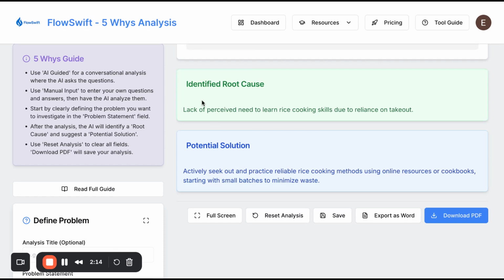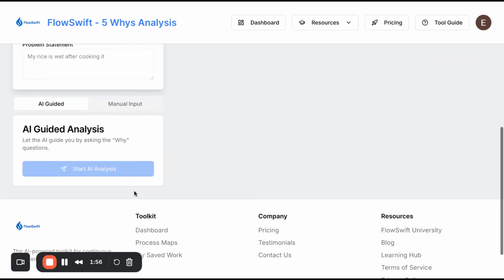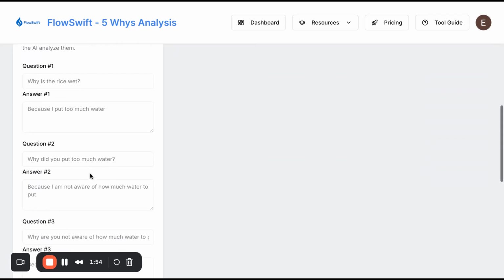So, identify the root cause: lack of perceived need to learn rice cooking skills due to reliance on takeout. Potential solution: actively seek out and practice reliable cooking methods using online resources or cookbooks, starting with small batches to minimize waste.